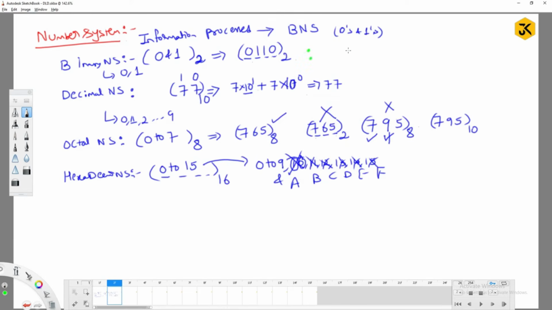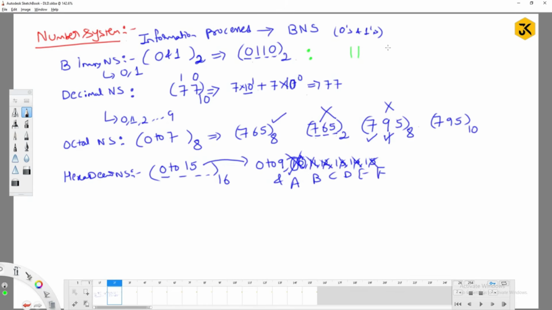For example, I am trying to give a number like 1 1, right? As a human being, you are trying to give the number like 1 1. In my point, I am thinking that this is binary number 1 1. Is it possible it should become a binary number? Yes or no? Yes, it is possible. But if I am going to give it to the system, what will the system think? System will think it as a decimal number system.